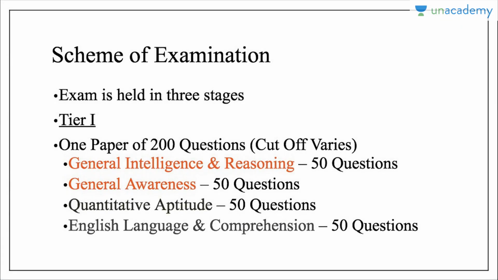If we talk about the scheme of examination, this exam is held in three stages: Tier 1, Tier 2, and Tier 3. In Tier 1, there is one paper of 200 questions, and the cutoff varies every year, depending on the toughness and the competition in the exam. These 200 questions are divided into four categories. First is general intelligence and reasoning, that is logical reasoning, with 50 questions. Then general awareness, again 50 questions.